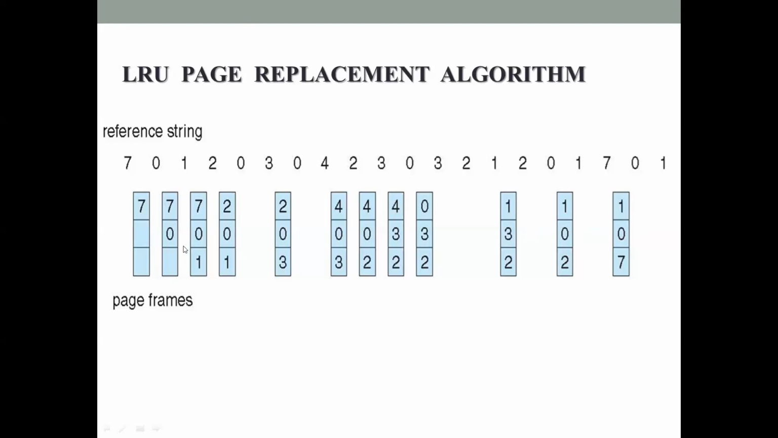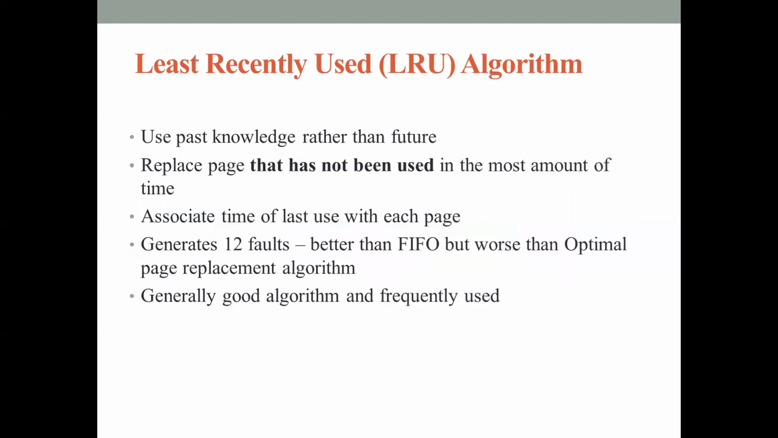So if you count the number of page faults, we have 5, 6, 7, 8, 9, 10, 11, 12. We used the same reference string for the FIFO page replacement algorithm and we got 15 page faults with the FIFO algorithm. So when we use the LRU algorithm, we got only 12 page faults. So from this, we can conclude that it is way better than the FIFO page replacement algorithm.